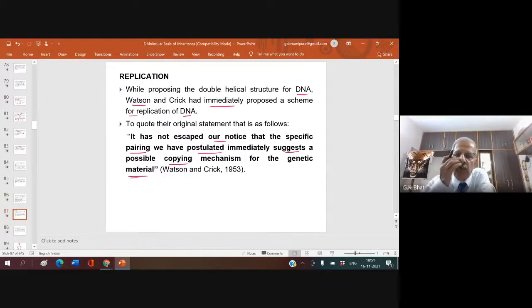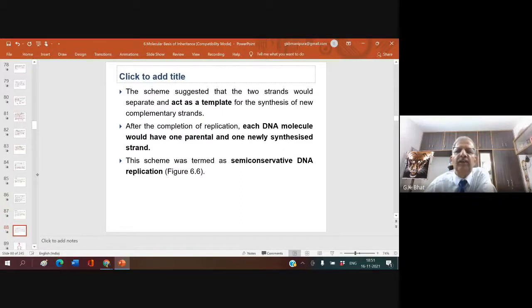That means when they put forward the double-stranded helix model of DNA, Watson and Crick had in their mind that replication is possible because of the complementarity of the two strands. The scheme suggested that the two strands would separate and act as a template, meaning model, for the synthesis of new complementary strands.